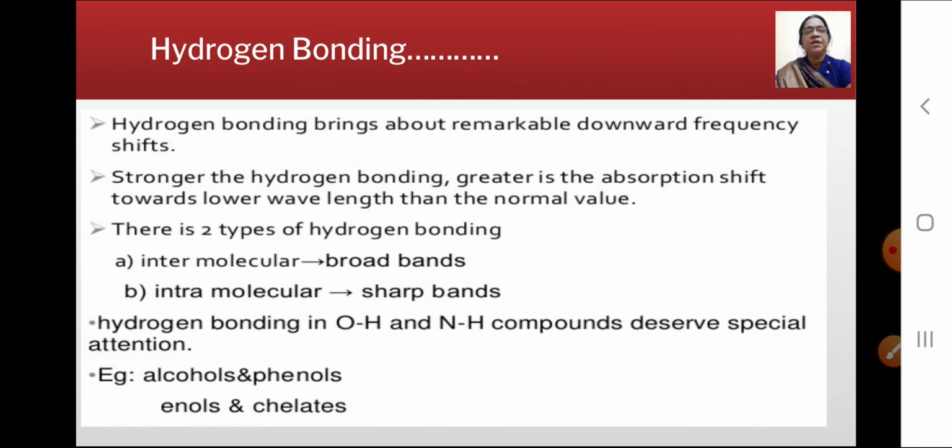Hydrogen bonding brings about remarkable downward frequency shifts. The stronger the hydrogen bonding, the greater is the absorption shift towards the lower frequency than the normal value. We have already studied that intermolecular bonding shows a broad band, and intramolecular shows sharp bands in the IR spectrum. Hydrogen bonding in OH and NH compounds deserves special attention, for example in the case of alcohols and phenols, or enols and chelates.